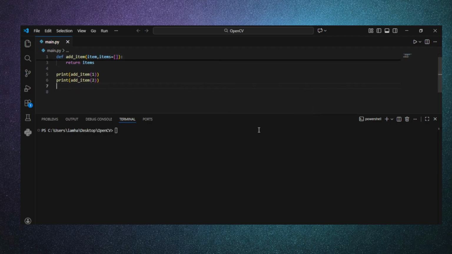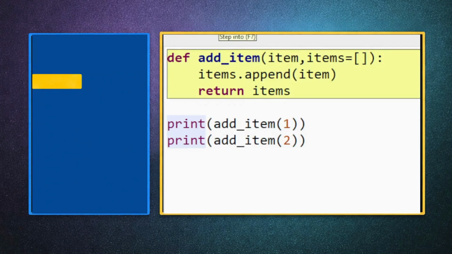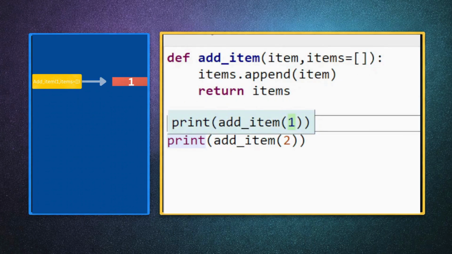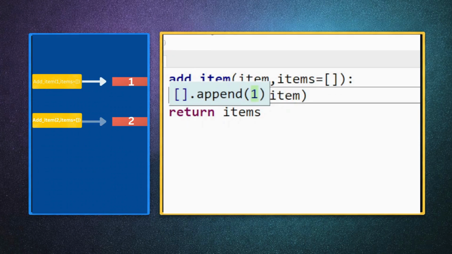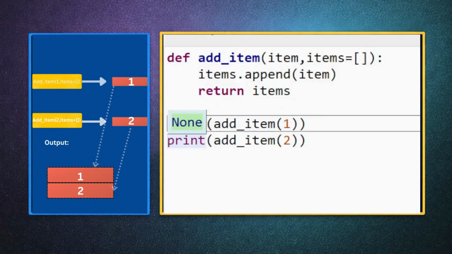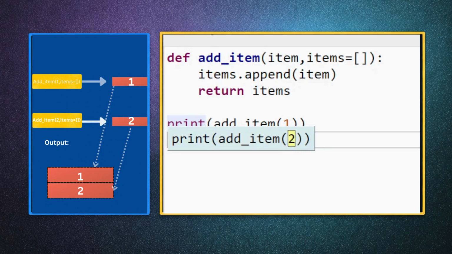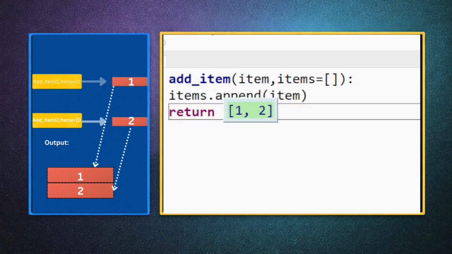When I print the result, the list keeps growing across calls. Why does this happen? Well, in Python, default argument values are created only once when the function is defined, not each time it's called. That means every call to this function is using the same list in memory, adding to it again and again. It feels like a bug at first, but Python is actually doing exactly what it was designed to do. It remembers the default value you gave it.